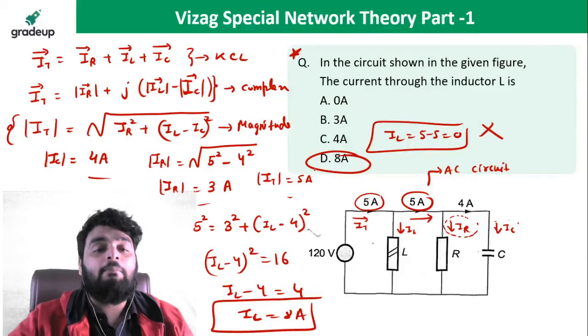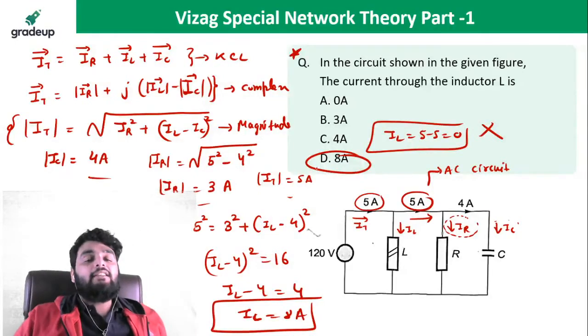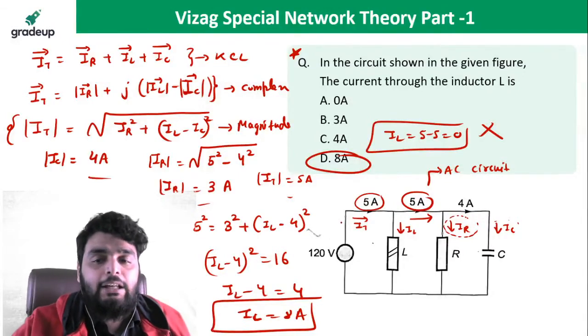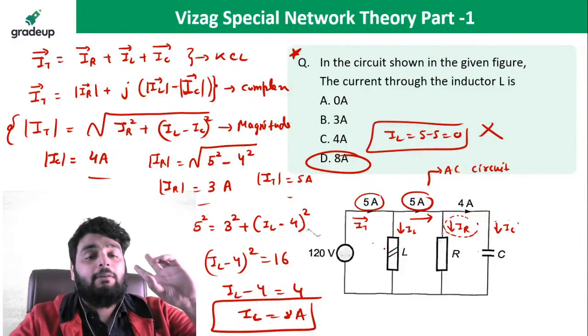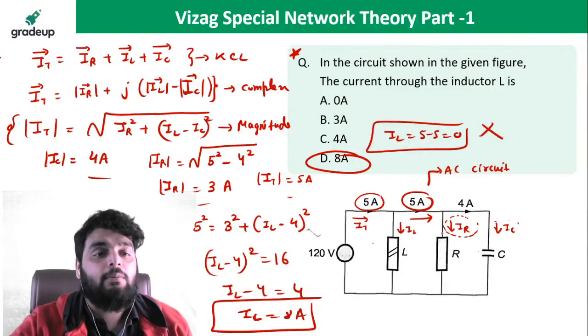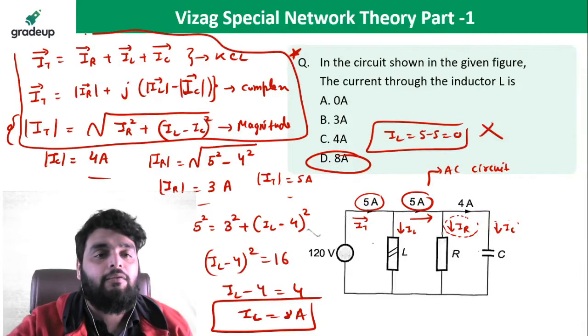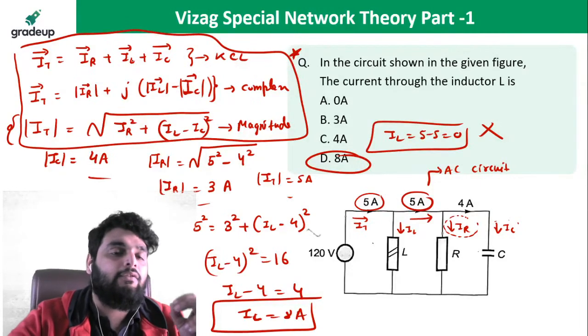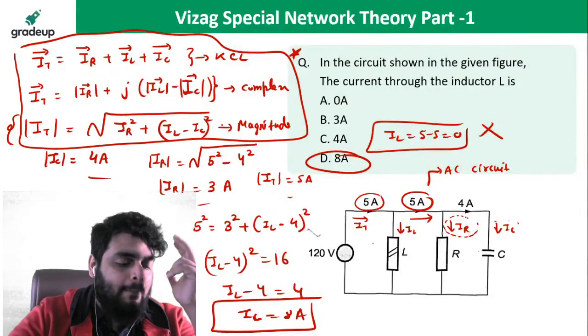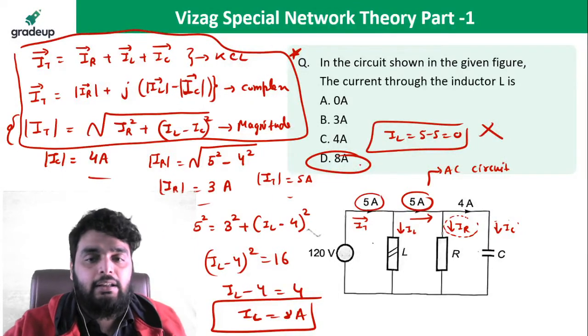8 ampere. Beta, we are dealing with the phasor quantities in case of AC. If this question deals with the DC, then you can directly write the 0. But because in DC we deal with the magnitude, in AC we deal with the phasor. So remember this point very carefully. What happened in case of AC? You have to write the KCL in phasor quantity. This is in complex quantity and the last is the magnitude quantity. So the answer is 8 ampere.